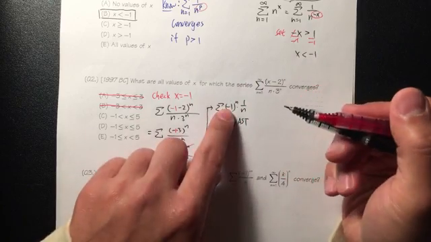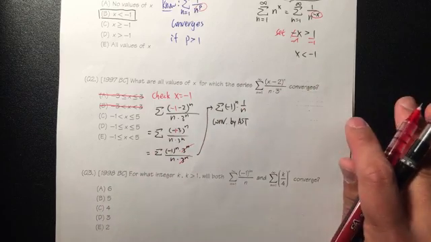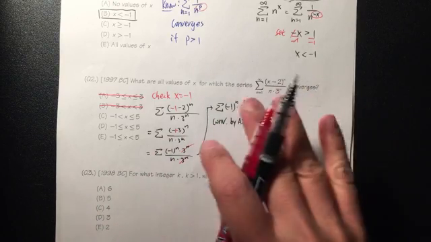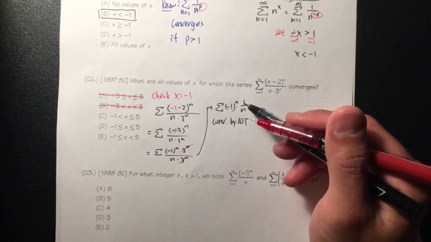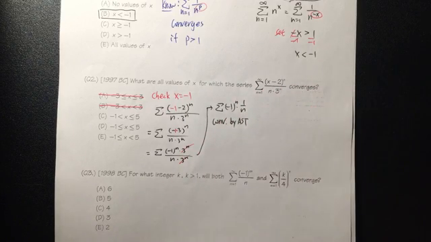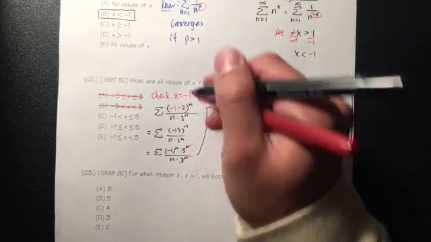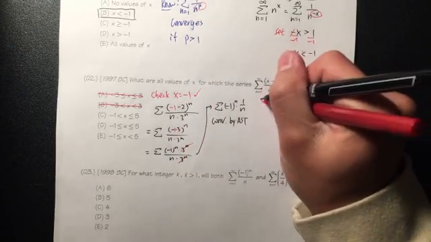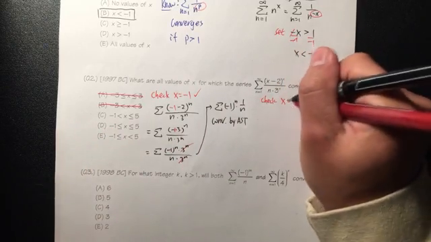Because, ignore this part, just look at 1 over n. 1 over n goes to 0 when n goes to infinity, and 1 over n is always decreasing, so it checks, right? So we know when x is equal to -1, it works. And now we just have to check when x equals 5, okay?